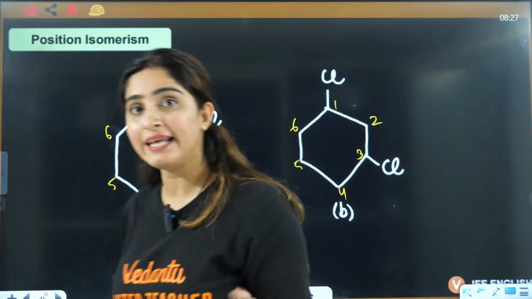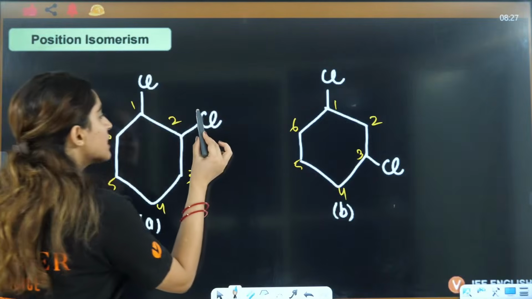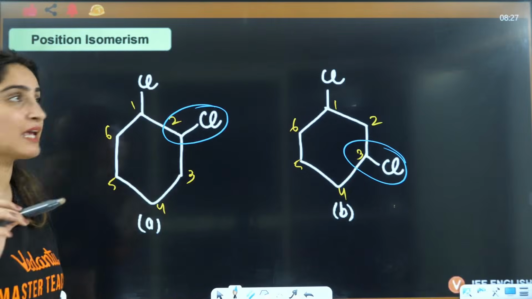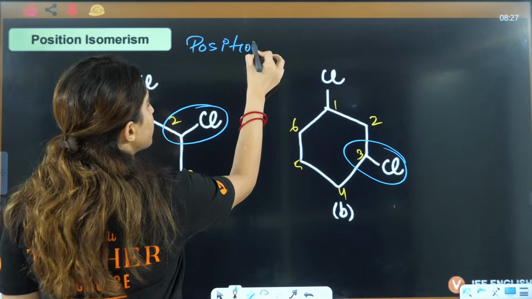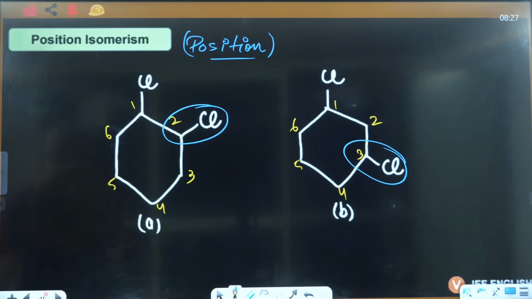So definitely one chlorine is at a different position. That means this substituent is at a different position, so I can say this is also under the category of position isomers. Is that clear to everyone?